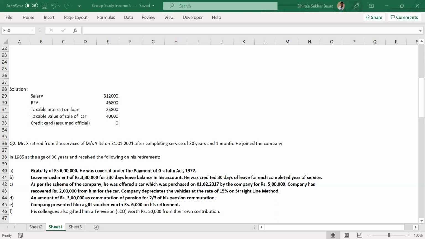Then what are these percentages? Can somebody tell? What are these percentages that we discussed, 50, 20 and 10? It's the depreciation rate, right? In the reducing balance method. And no doubts on that point, right? Everybody clear? Awesome. Let's talk about gratuity now.